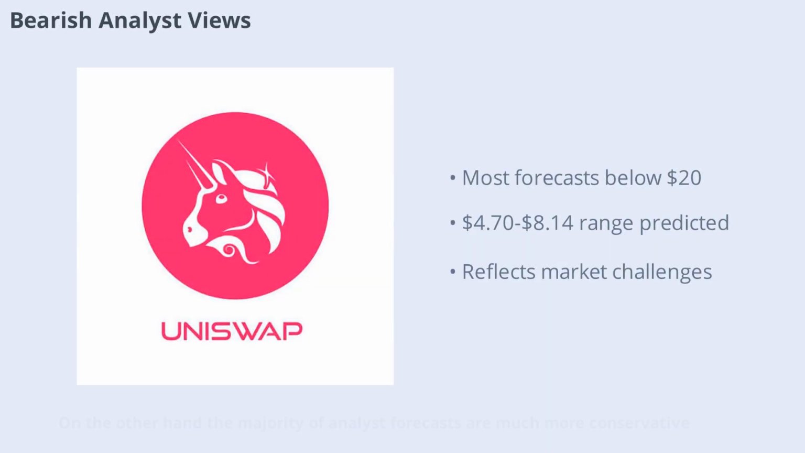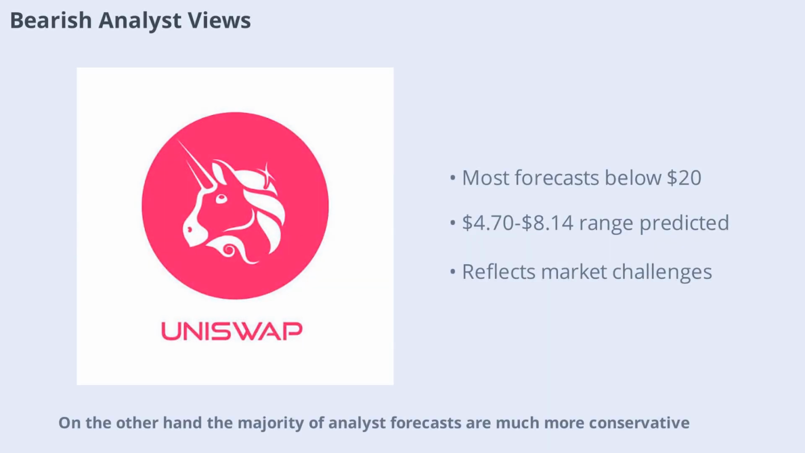On the other hand, the majority of analysts' forecasts are much more conservative. Many predict that UNI will remain well below the $20 mark by the end of 2025. For example, some sources estimate UNI could trade between $4.70 and $8.14, with an average price around $6.96. These projections reflect the current market realities and the challenges facing the DeFi sector.